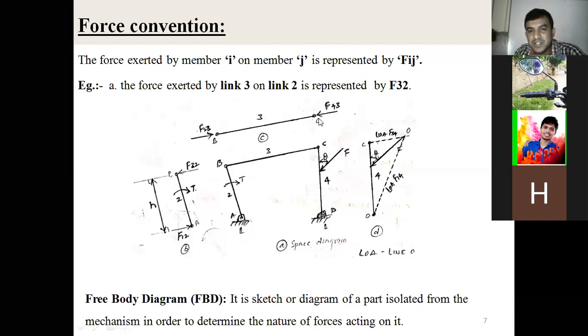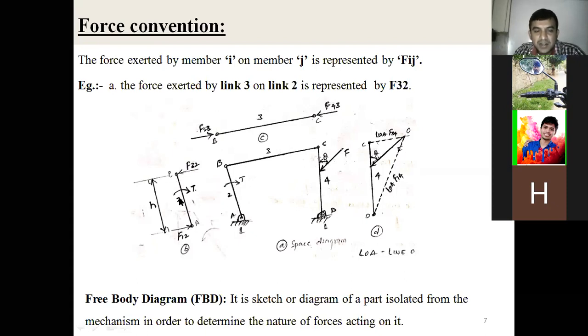Similarly, at hinge C, the links 3 and 4 are connected, right? I'm writing the free body diagram for link 3. At hinge C, what is the force exerted by member 4 on member 3? That we represent as F suffix 4 3, right? Similarly for link 4 also. Then what are the directions here? That is very important. When you solve the problem, we'll come to know that.